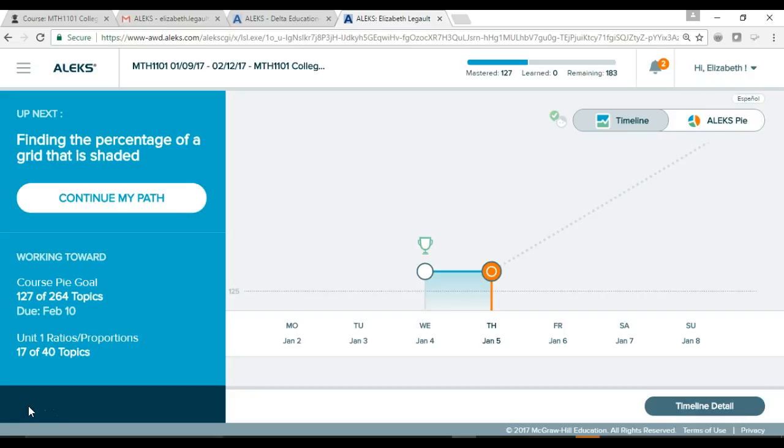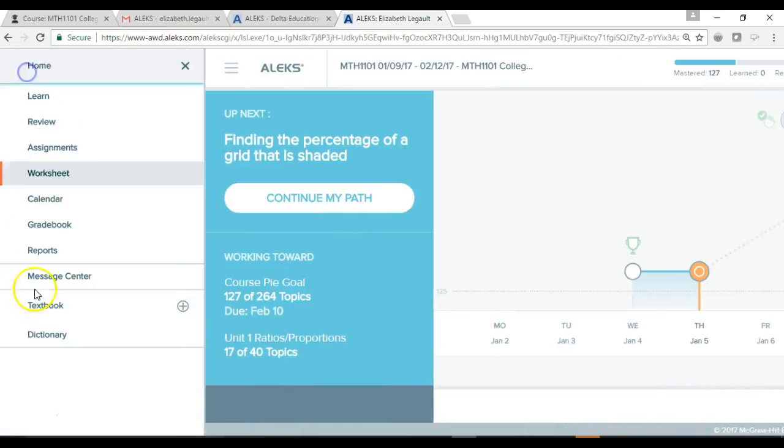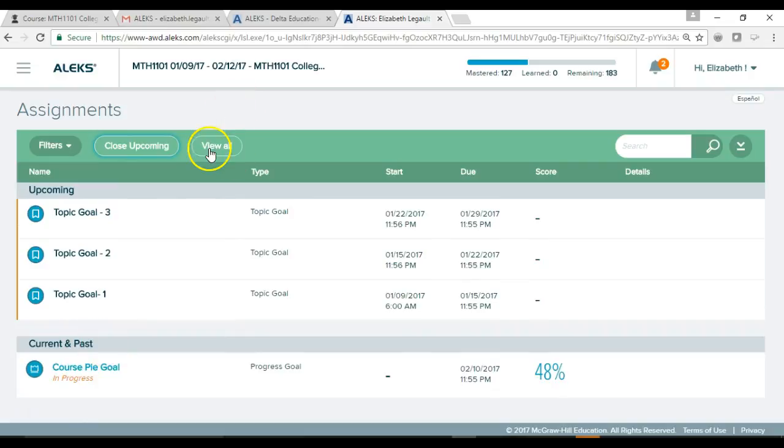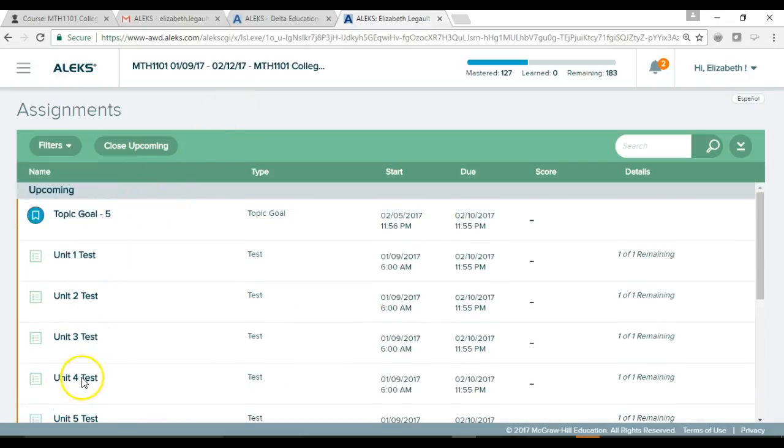When you've mastered the material at 85%, then you're ready to take your Unit 4 test. Let's go over how to access the test again. So you go to your menu, then you'll go to your assignments, then you'll view upcoming, you can view all, and there's your Unit 4 test. Reviewing all the material in Unit 4 will help you be successful on the Unit 4 test. This is why I've mentioned for you to wait to take this until you have mastered your material.